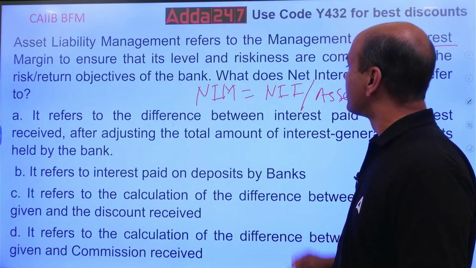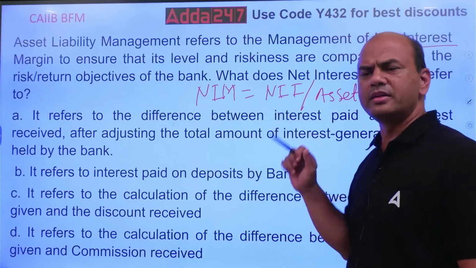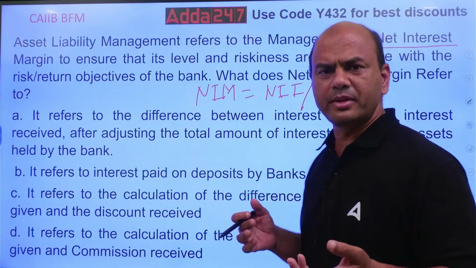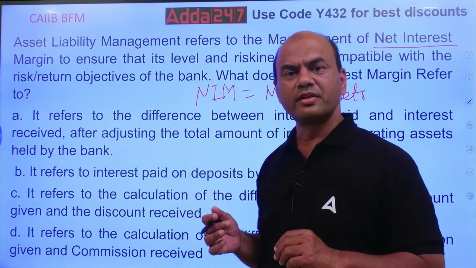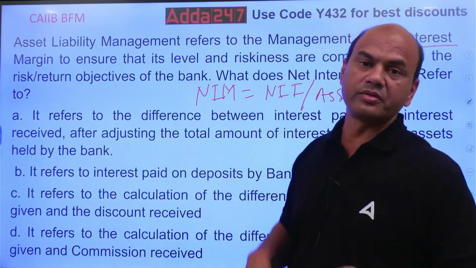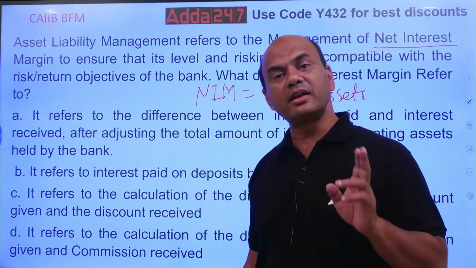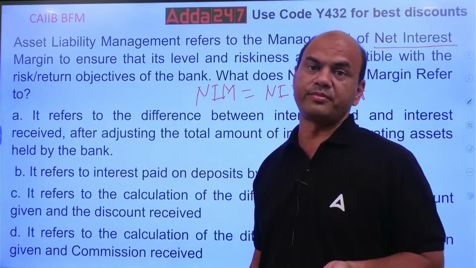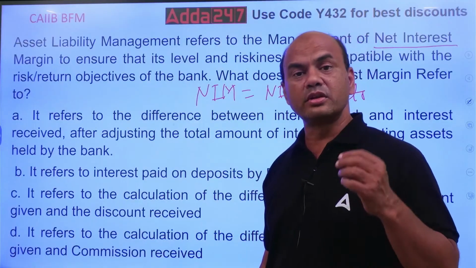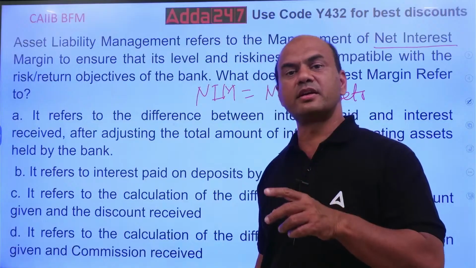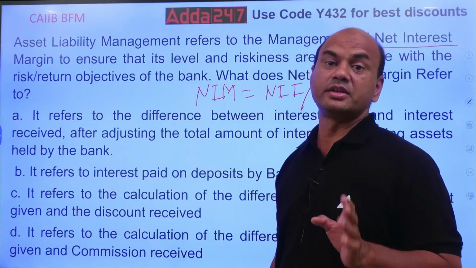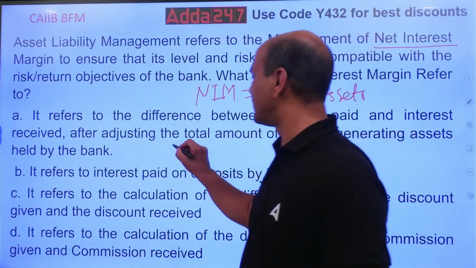So if somebody's NIM is high, then it will be very good, the person will be the happiest person. Why? Because what is NII now? NII means net interest income, which means average interest on the loans minus average interest on the deposits. That is your NII.